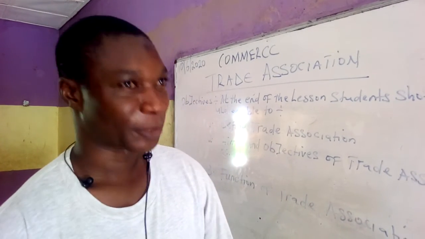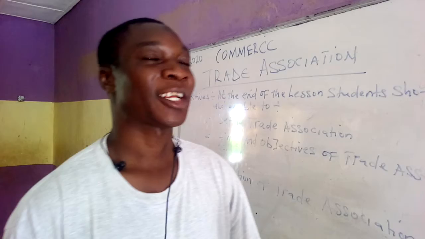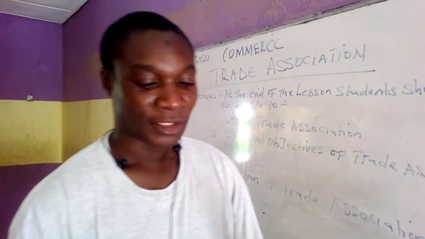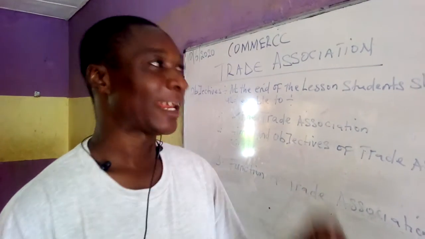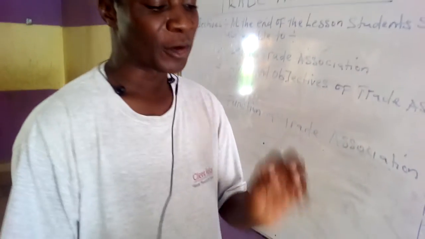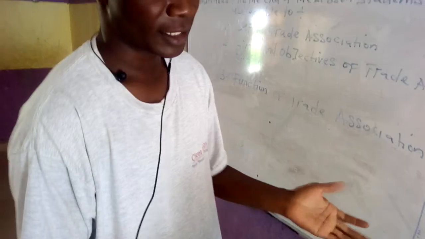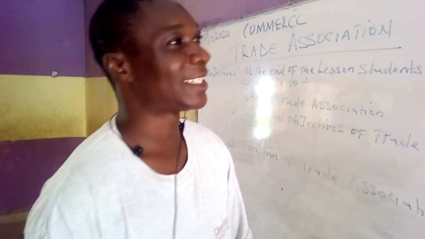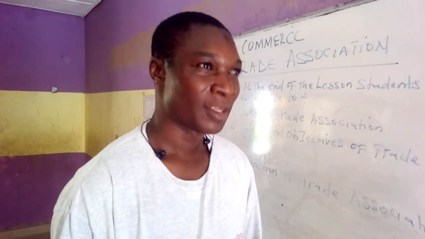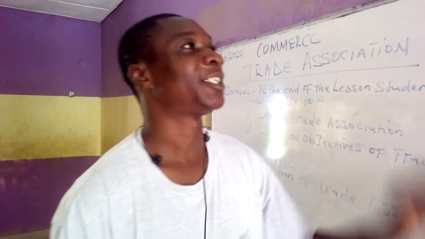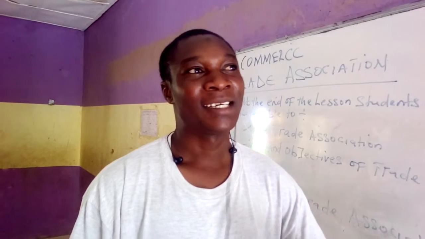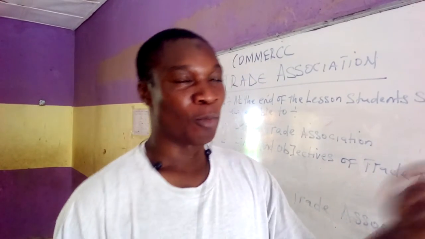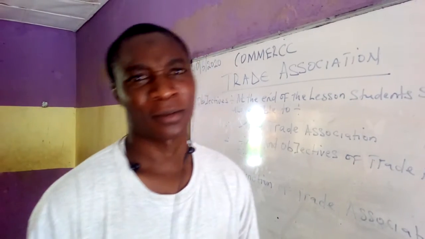Now, definition. A trade association can be defined as a group of individuals in the same line of business or in the same line of trade who have voluntarily agreed to come together in order to promote and safeguard the interests of their members. The major objective of setting up a trade association is to promote and safeguard the interests of their members. It's a voluntary association.